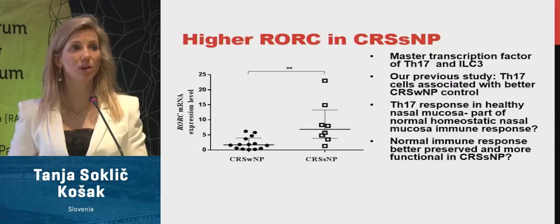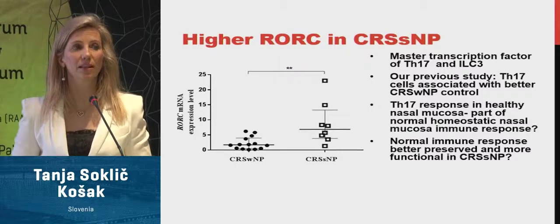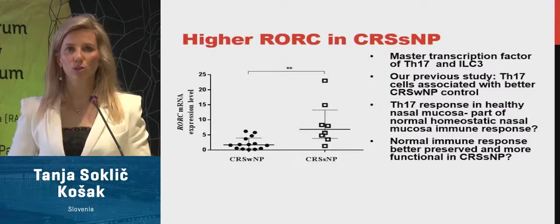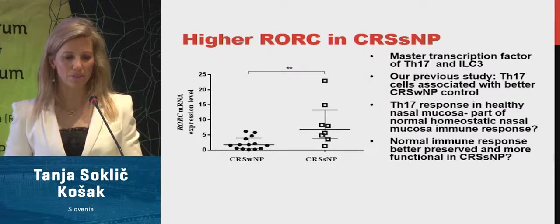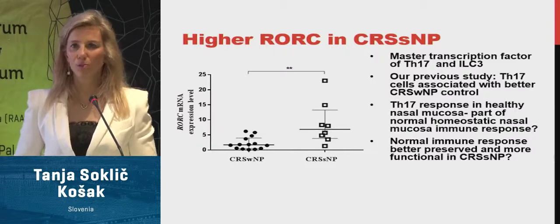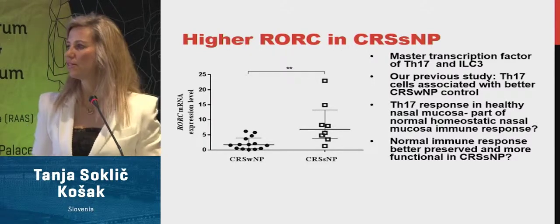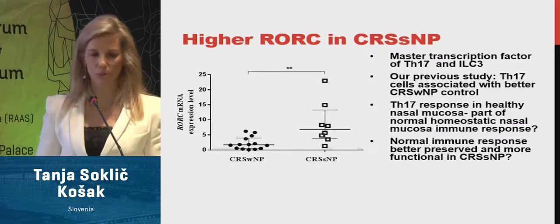In our previous flow cytometric study, we also found the Th17 cells were linked to good disease control in nasal polyps. So we can conclude from this that maybe CRS without nasal polyps has better preserved normal mucosa and normal immune response.